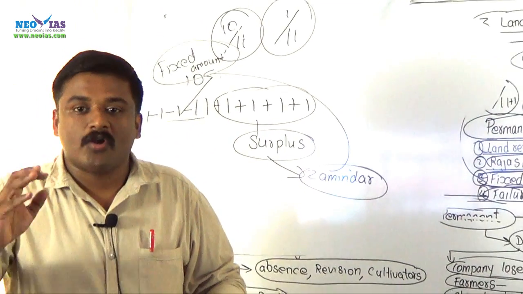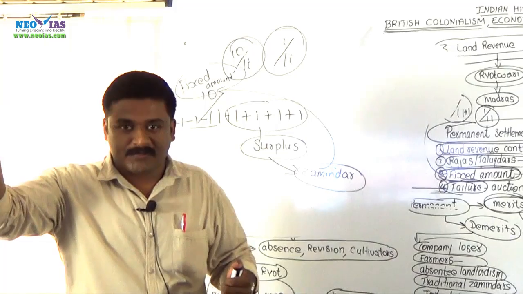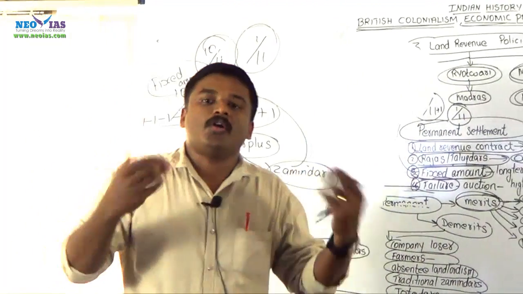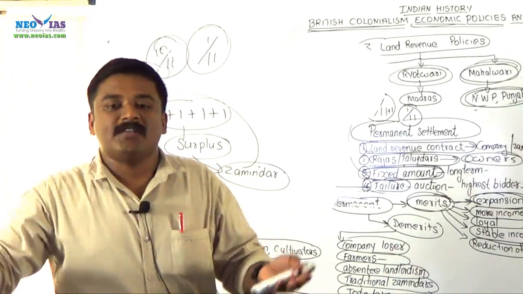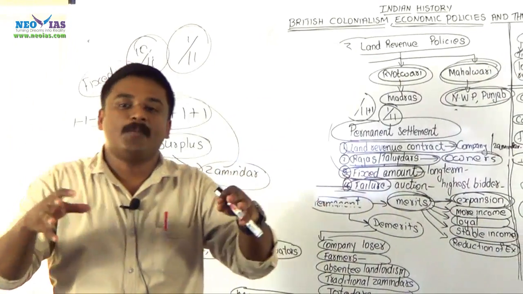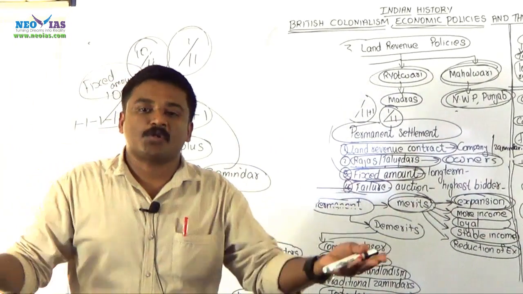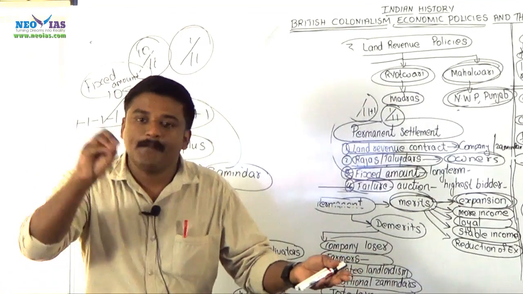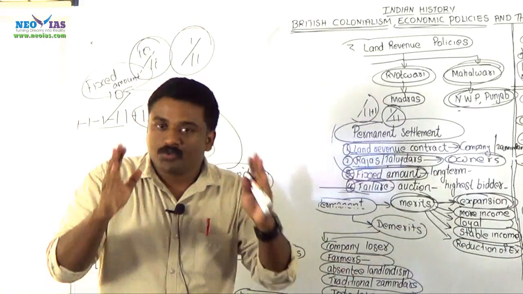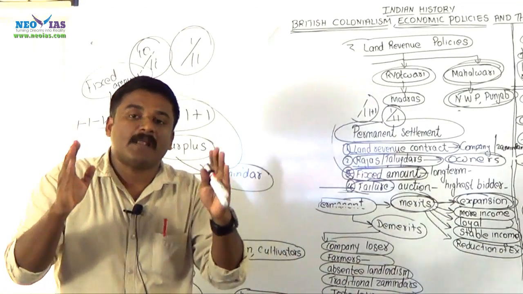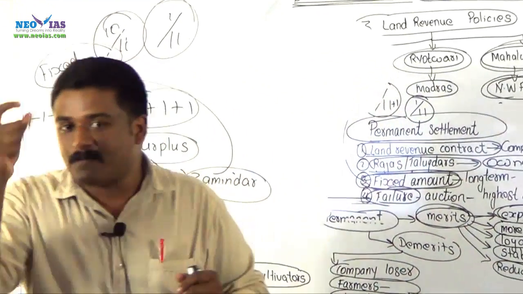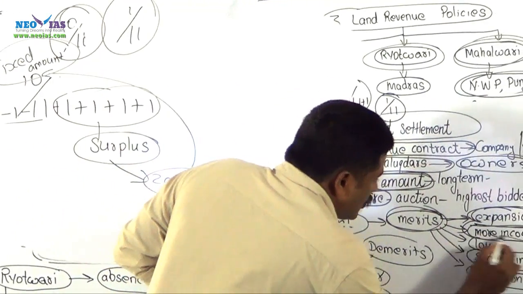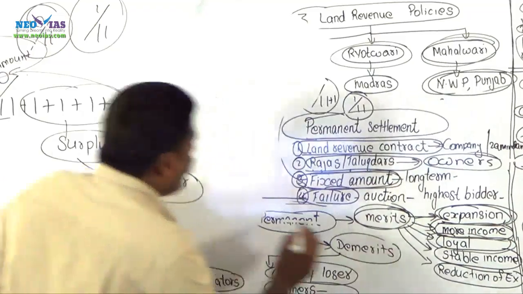Surplus in the production contributed growth in trade and commerce, because these talukdars or rajas or zamindars who got the surplus income invested that surplus income in trade and commerce and also, to some extent, in the development of infrastructure. So, that is one of the plus points, or one of the merits of this Permanent Settlement Act. Then, more income it brought and these zamindars became a loyal class.